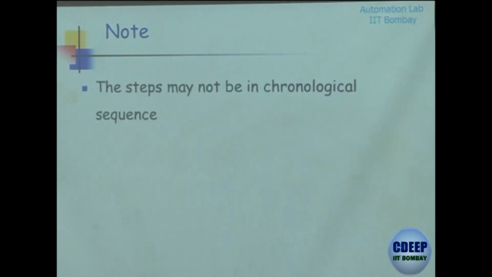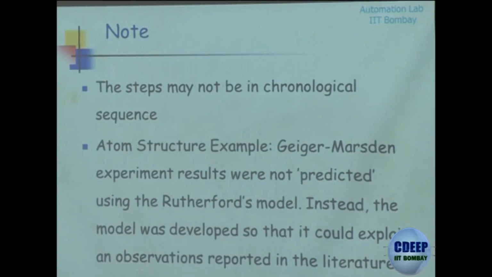So they may not be in chronological sequence. For example, the Geiger-Marsden experiments were actually conducted first, and then Rutherford proposed his theory. So he did not predict that if you do this experiment, then alpha particles will deflect. It may not exactly happen in the same sequence.